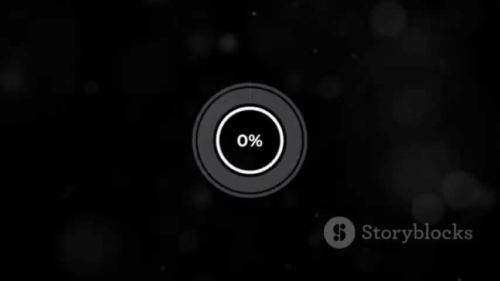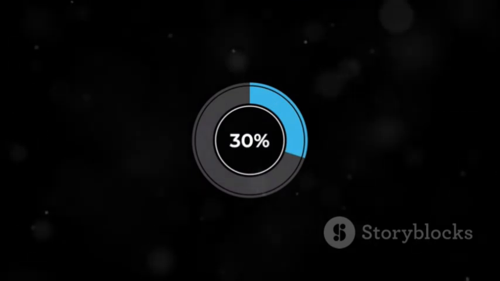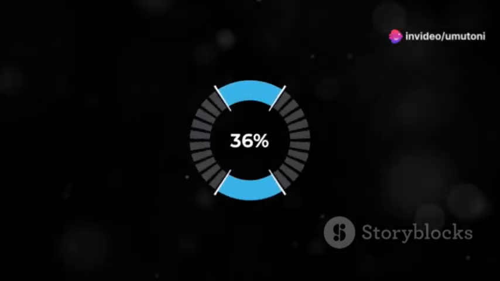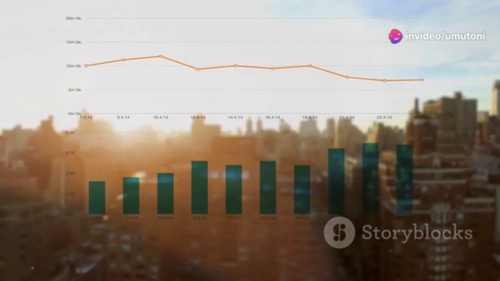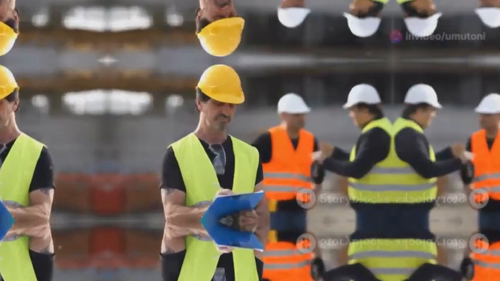For example, if a project is 40% complete, then 40% of the contract revenue and costs are recognized. This method provides a more accurate reflection of financial performance.